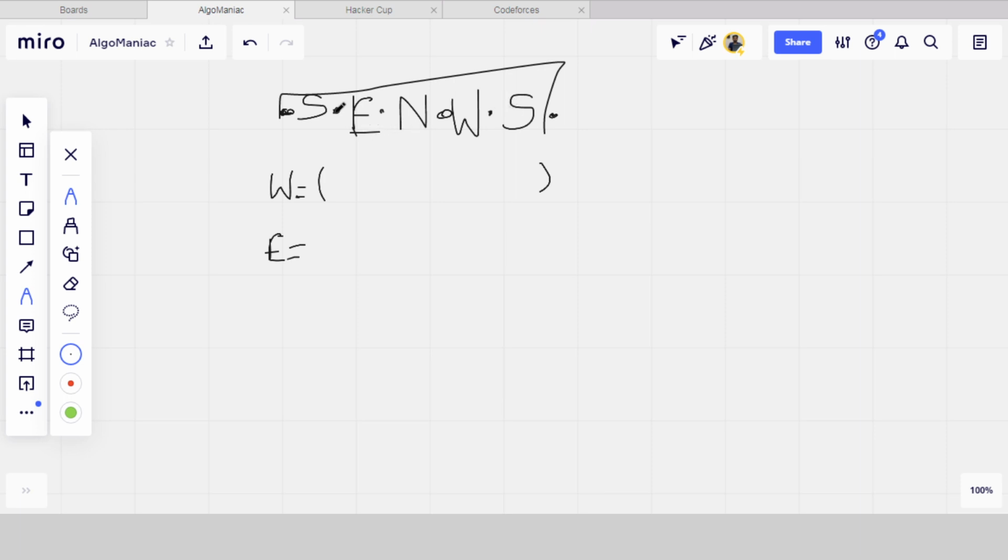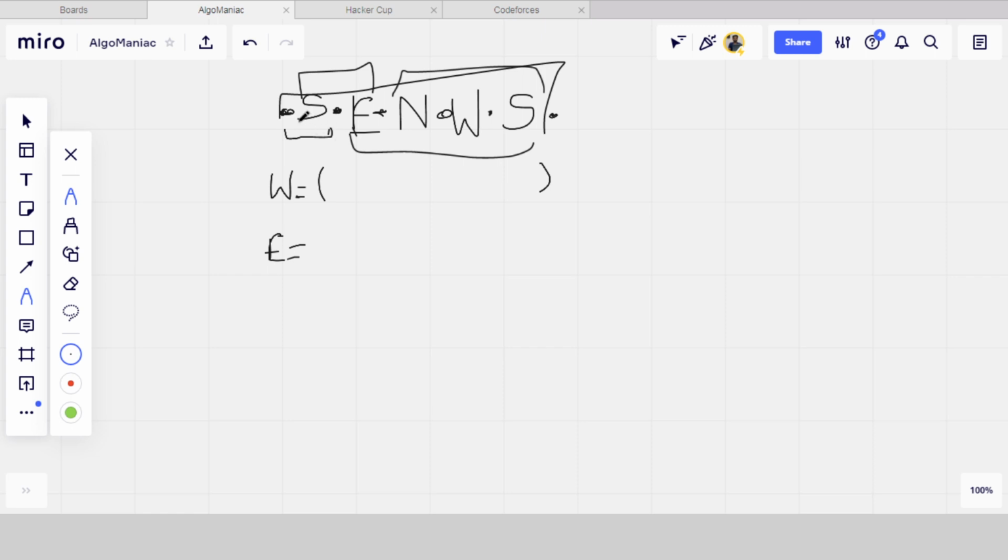If Eren is here, the first one should see in the east and the others in the west, so the energy required is the east energy of the first one and the sum of west energy of the others. If Eren is here, then it is the sum of east energy of these two and the sum of west energy of these two. So for that I have also used dynamic programming, where I have stored the sum of the energies.